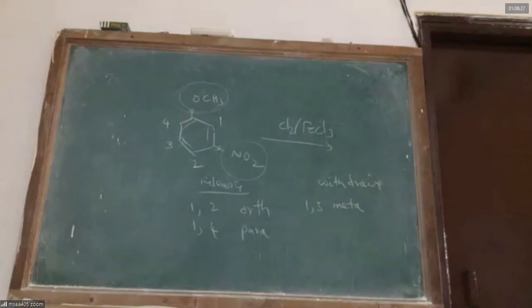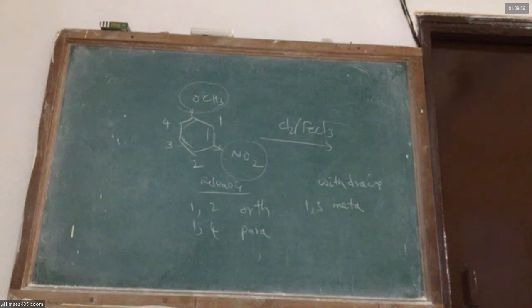Yes. So we have understood now what type of groups can be there on benzene. Two types of groups can be there on benzene. One variety of groups releases electrons into benzene. They are like methyl group, like NH2 group, like OH group, like OCH3 group. The electron releasing groups will increase the electron density in benzene. They direct the incoming electrophile to ortho and para positions.